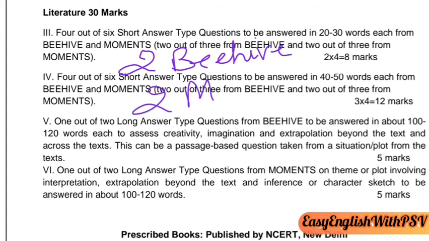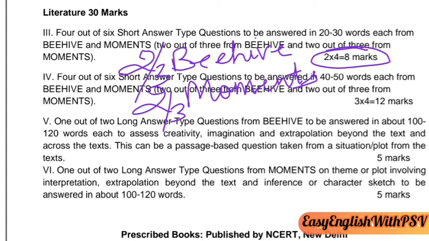and 2 from Moments. You will be given 6, that means 3 from each, but you have to attempt 2 from each. Mind it, you are not free to answer 3 from any particular book. You have to attempt 2 from each book, and for that you will be given 2 marks each, that is 8 marks.